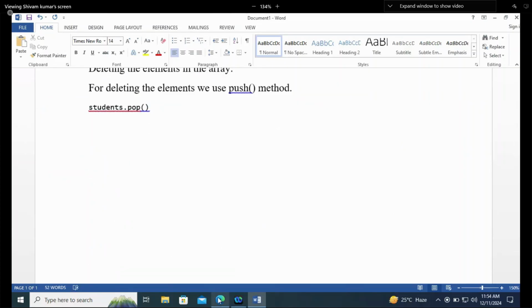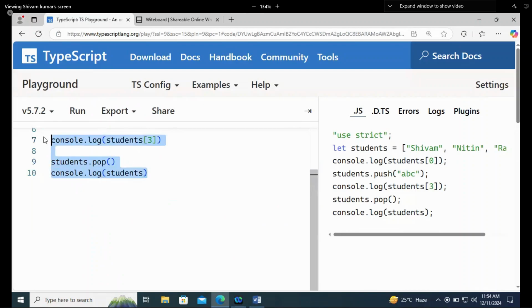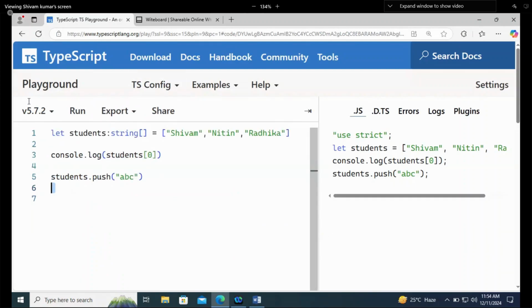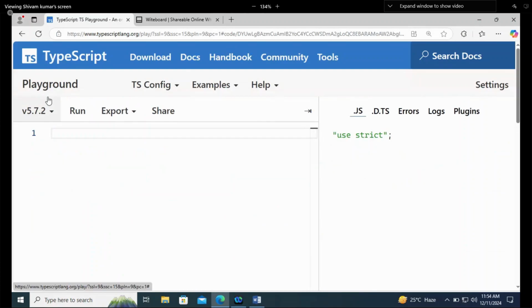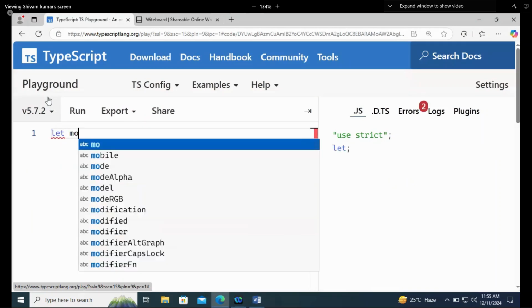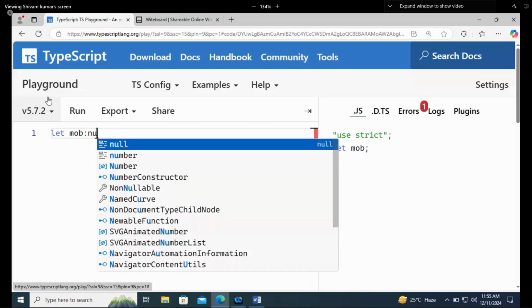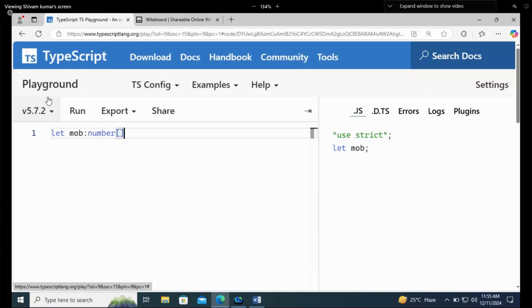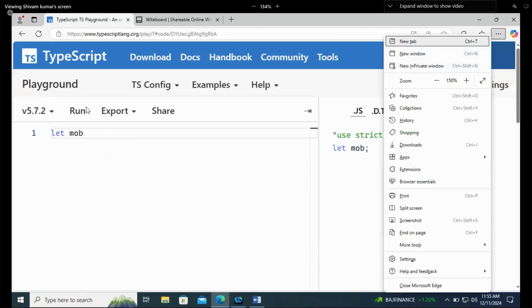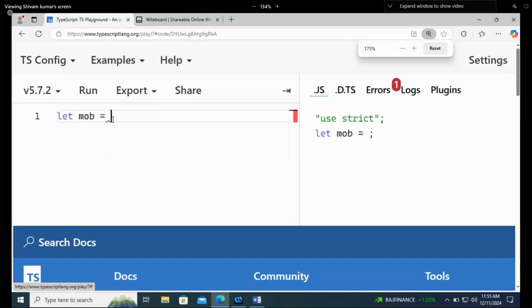Okay. Now this was about the arrays which are string arrays. Can we declare number arrays also? Let's say you are storing the mobile numbers of students. Yes, it is possible. So I will say let mobile colon number, and it is an array, so it will come with brackets. Or let's say first you write a normal array. So let mobile equals, now let's write the mobile numbers. Mobile numbers are numbers, so we don't need to write them in double quotes. So simply, I will write them